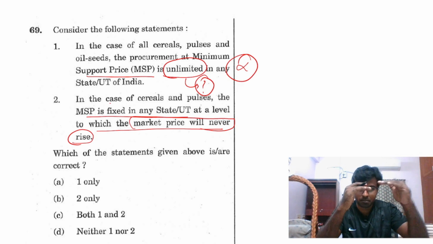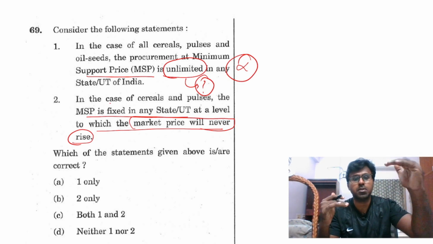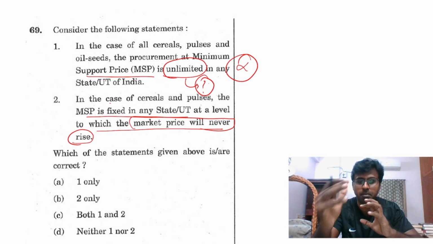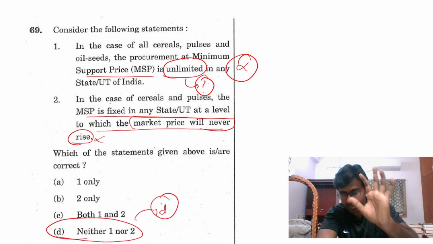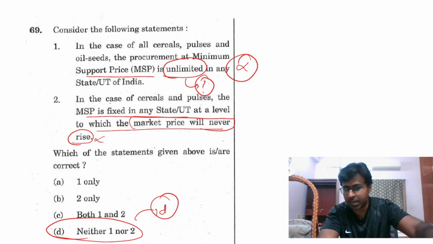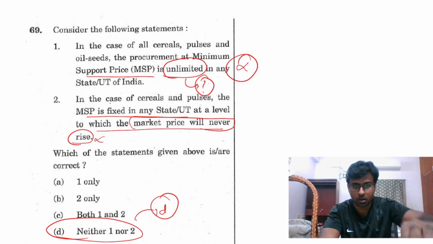Actually you will have a close-down market price till how much it can go. I will have something minimum. Okay, this is wrong, both are wrong, so neither. So D is the answer. It's a simple statement, unlimited, no. Whether you will fix it above market price, no, you will not do that.